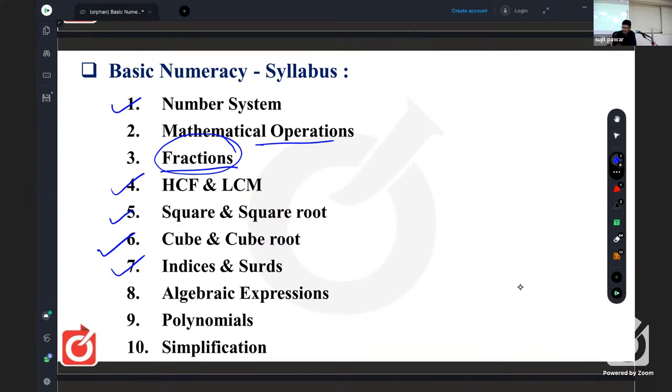Okay, percentage is basic topic. Ratio is again basic topic for proportion, time and work, time, distance, speed, allegations or mixtures, partnership, like that. Then we have time, distance and speed. Based on that, we have problems on trains and boats, like that. Okay. So these are basic things you need to take into account as well.